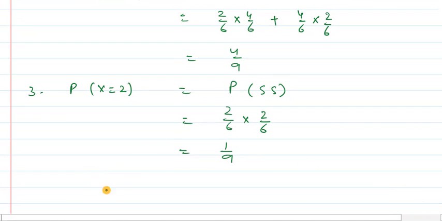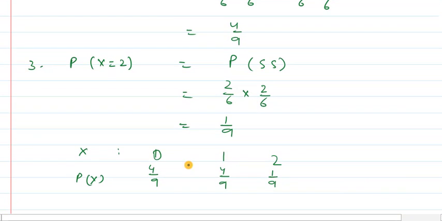Now we can write the distribution table as x and p(x). X we are getting 0, 1, 2, and p(x) we are getting 4 upon 9, 4 upon 9 and 1 upon 9. So clearly this is the distribution table, and the sum of these probabilities we are getting 1.